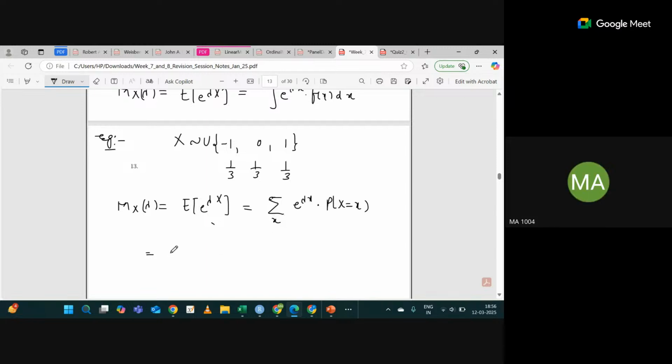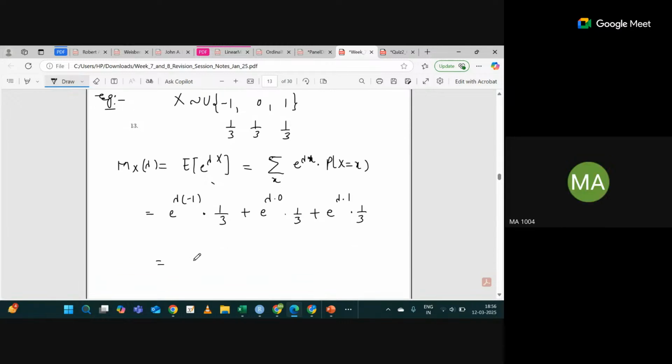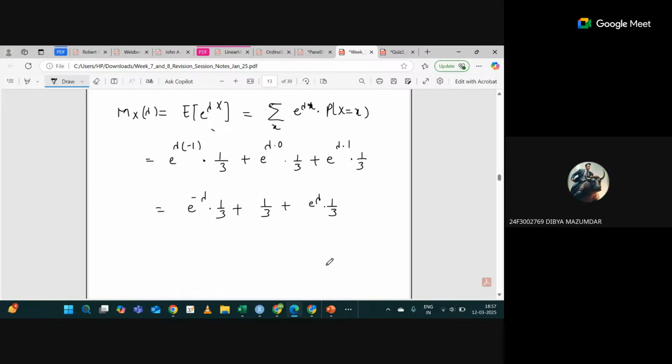So here I can write e raised power lambda into -1, into 1 by 3, these are the possible values of X, right? Plus e raised power lambda into 0 into 1 by 3, plus e raised power lambda into 1 into 1 by 3. Would you agree with me? Exactly. So what we are getting is e raised power minus lambda into 1 by 3, and e raised power 0 will be 1, so 1 by 3, plus e raised power lambda into 1 by 3. Is this clear? One more thing you can observe from here. I will explain it later.